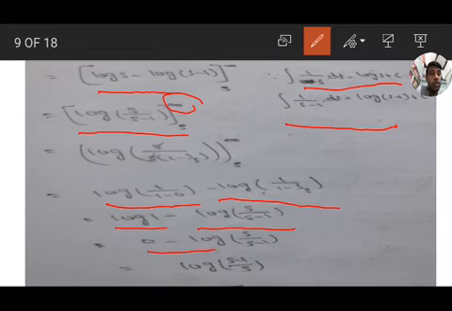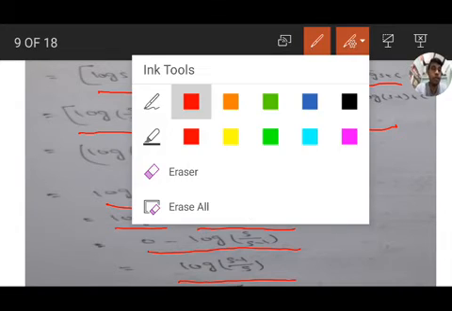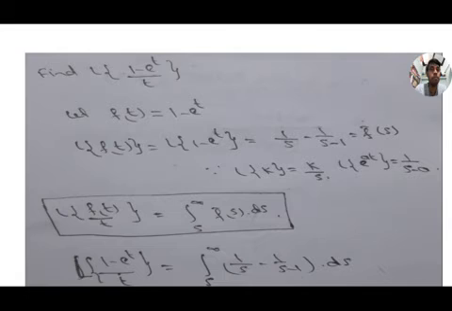Log 1 value is 0. So minus log of s by s minus 1, and minus is power, it will come as power, meaning numerator and denominator interchange. Log of s minus 1 by s. Okay. So write down the problem. We will move to next problem.